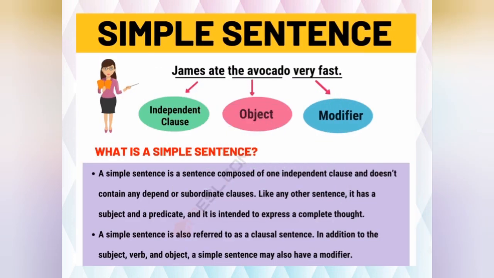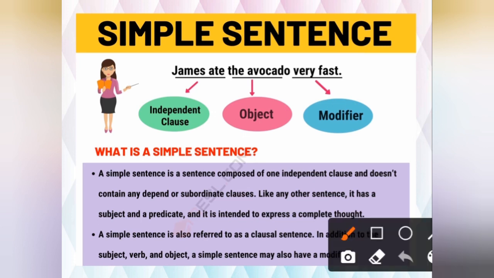Some other rules you should know. As you can see here, James ate the avocado very fast. Now just see here, James ate. This is an independent clause. Even if we end our sentence here, the sentence will be complete, like James ate. Ate, second form of eat: eat, ate, eaten.